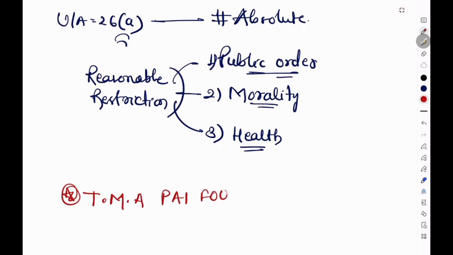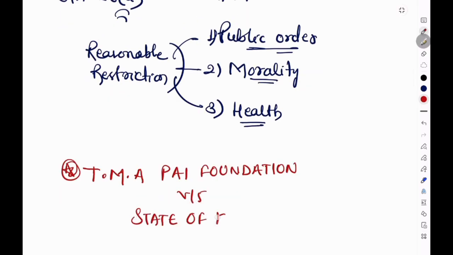Okay, and there was one famous case we can quote here, that is T.M.A. Pai Foundation versus the State of Karnataka. Basically in this case, the Supreme Court emphasized that the right to establish and maintain institutions belongs to both the majority community as well as the minority community. The judgment reinforced the principle that religious and educational institutions enjoy constitutional protection and autonomy, but they are subject to reasonable regulations. Those reasonable regulations are public order, morality and health.